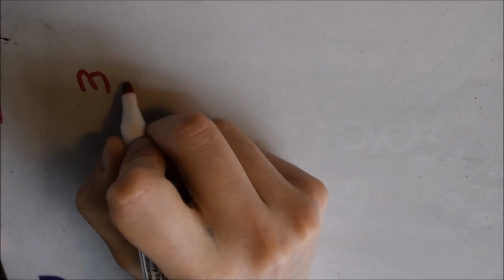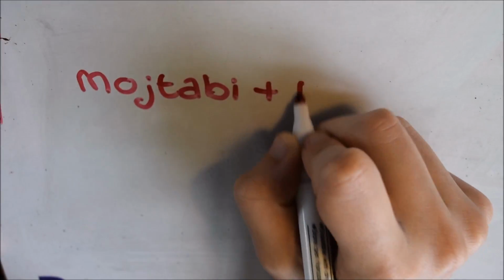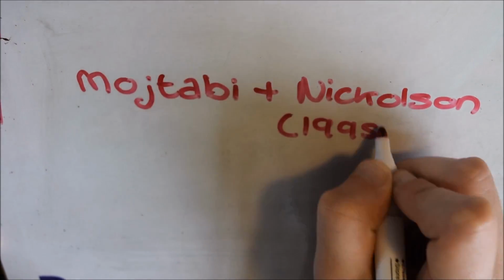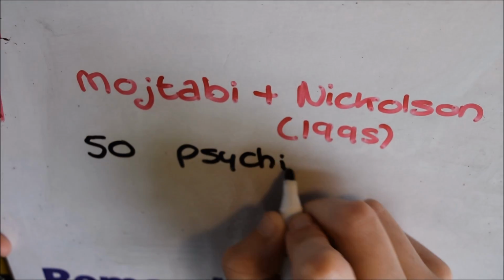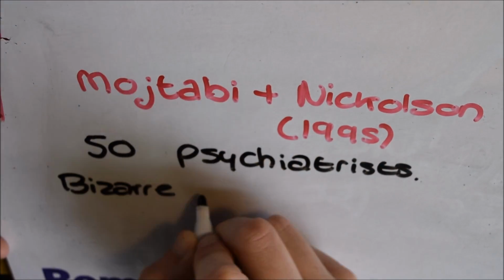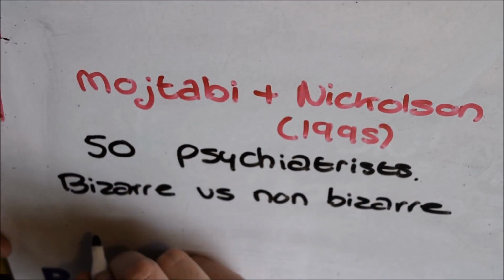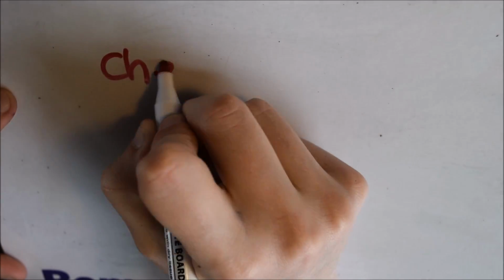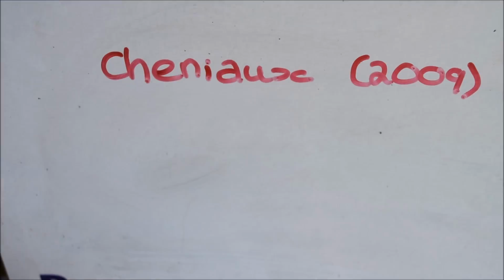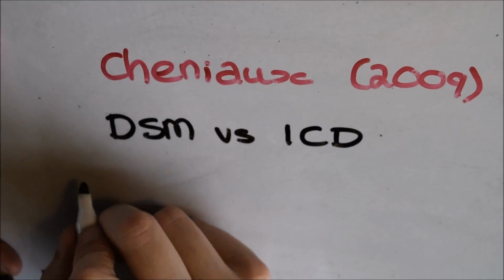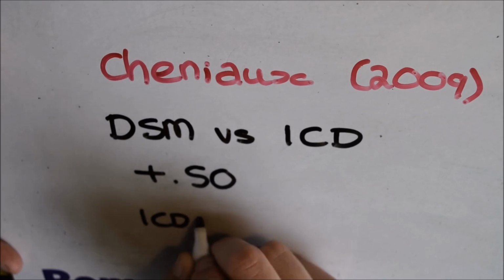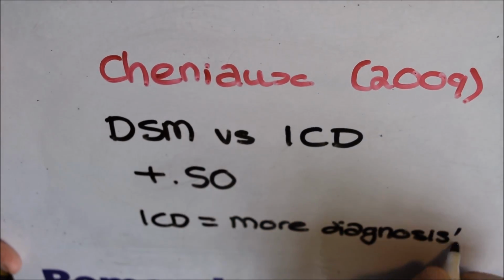Evaluatory points for this are Arby and Nicholson in 1995, who asked 50 senior psychiatrists in the US to differentiate between bizarre and non-bizarre symptoms. Inter-rater reliability was only around +0.4. Chenot in 2009 compared DSM and ICD and found the inter-rater reliability was above 0.5 for both, and schizophrenia was